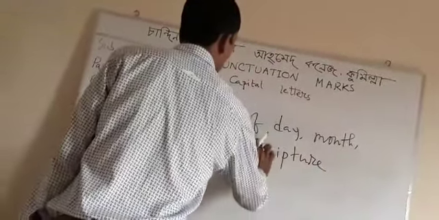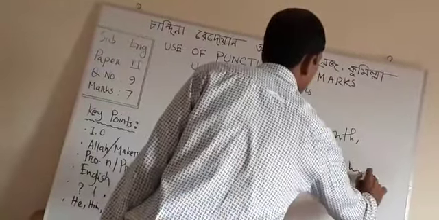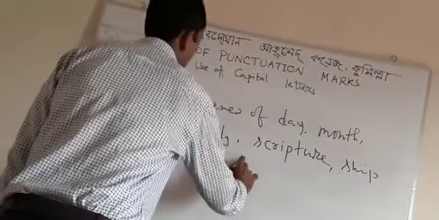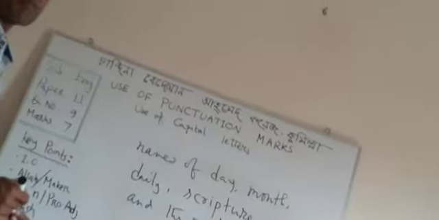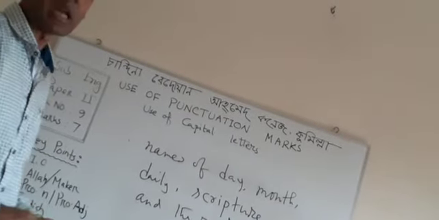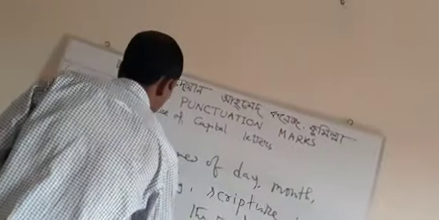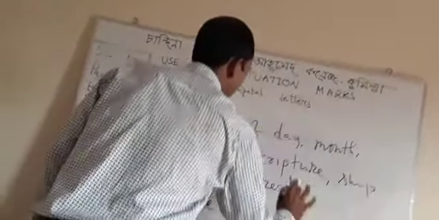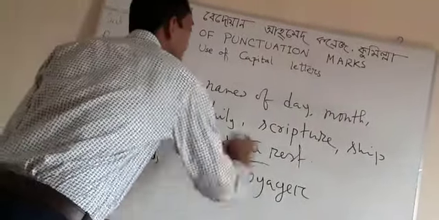Scripture means holy book, dharma granth, religious book. Different types of names should be written in capital letters. For example, the Voyager. The Voyager is the name of a ship, so it should be in capital letters.